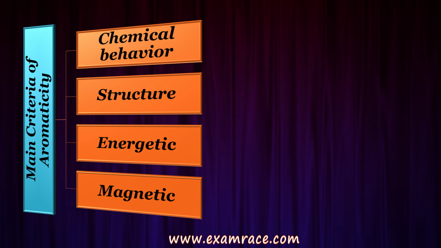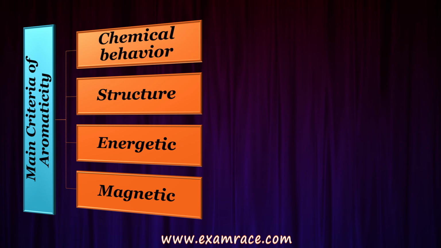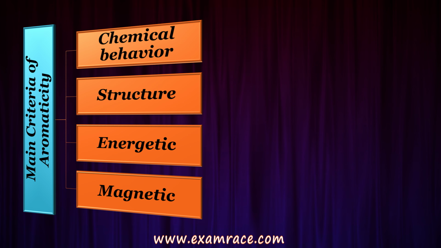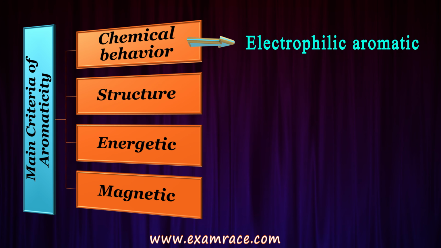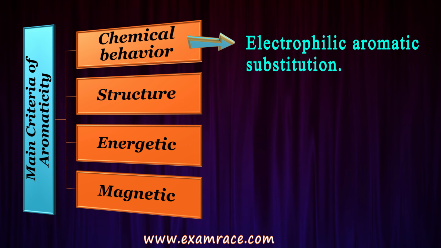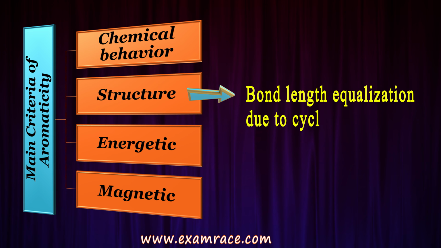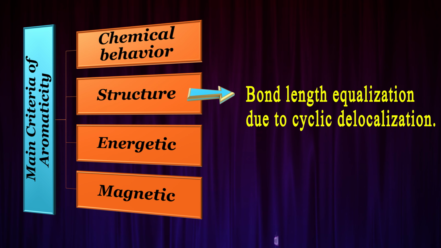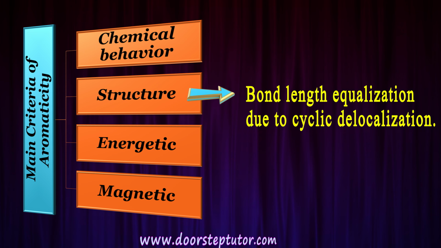So here are four main criteria of aromaticity. Every aromatic compound should follow all these four criteria. First, its chemical behavior, meaning electrophilic aromatic substitution. Second is structure: bond length equalization should be there in that aromatic compound, meaning it should show cyclic delocalization.